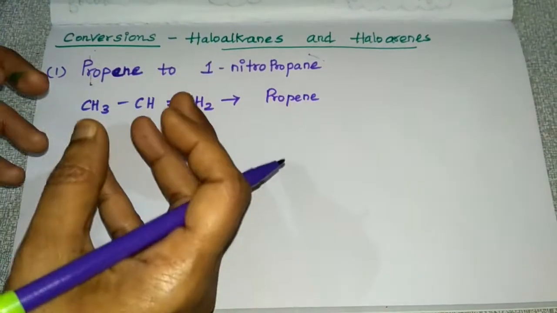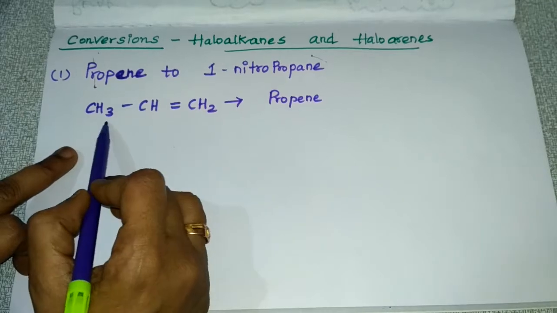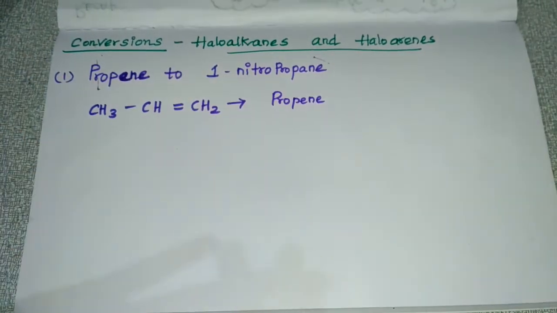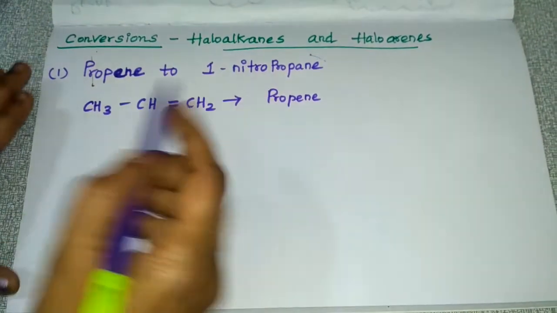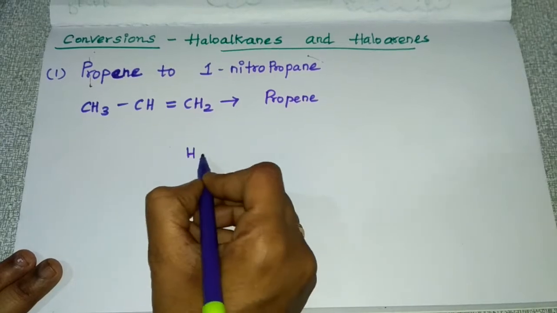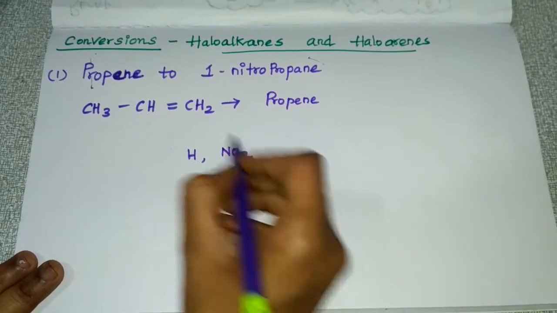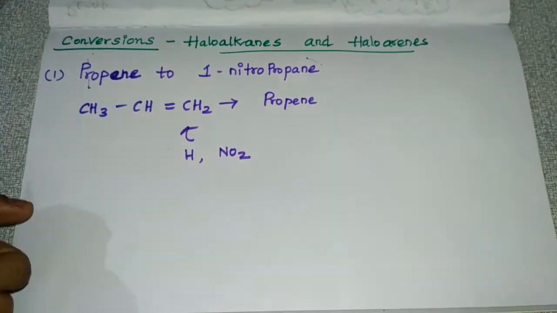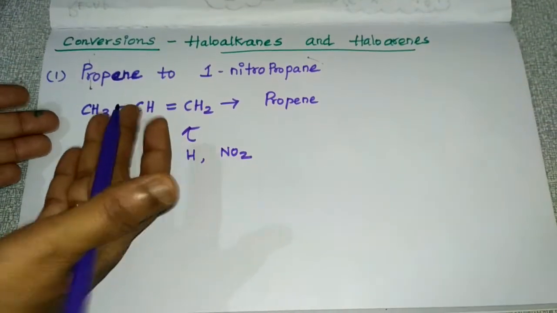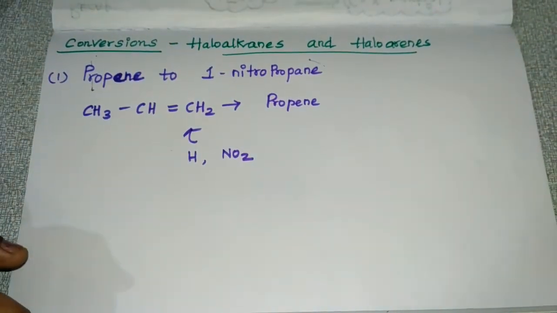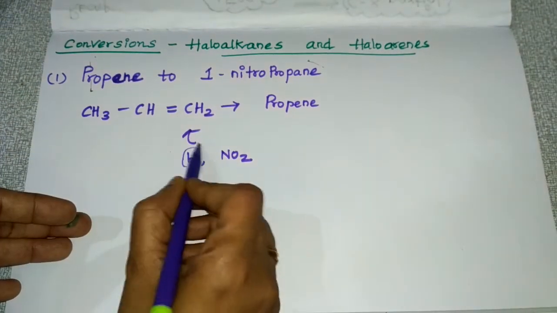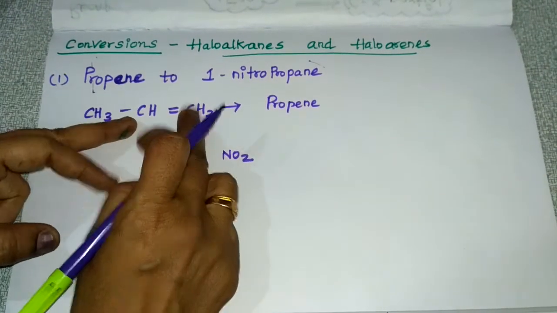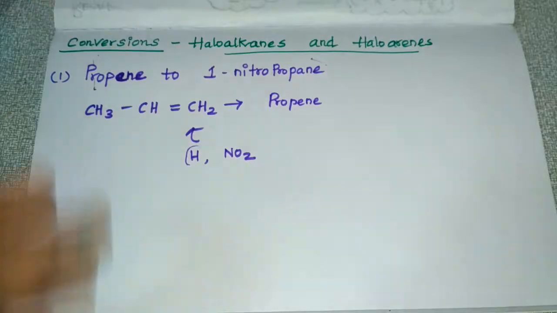Nitration of this alkene is not an addition reaction. If you want to add hydrogen and NO2 to this alkene, it's not possible, because you cannot add hydrogen and NO2 to this double bonded carbon atom. This is not an addition reaction.